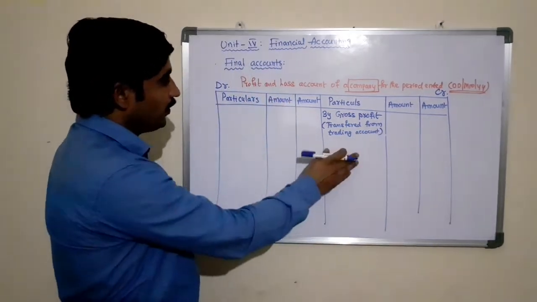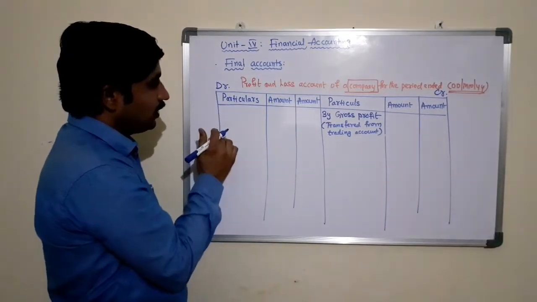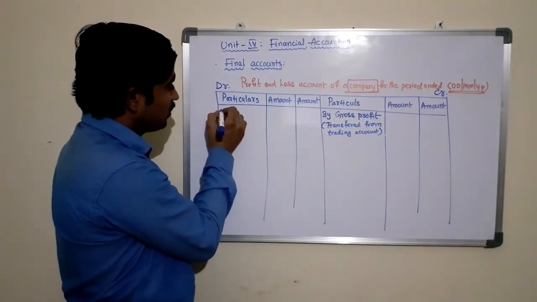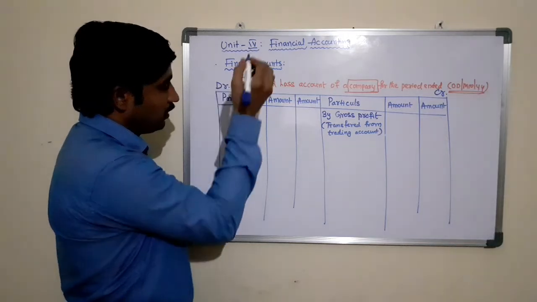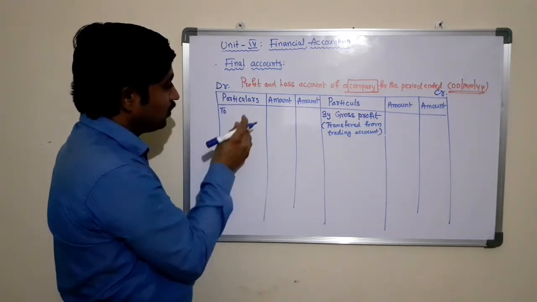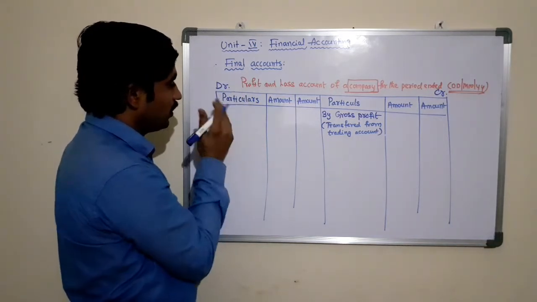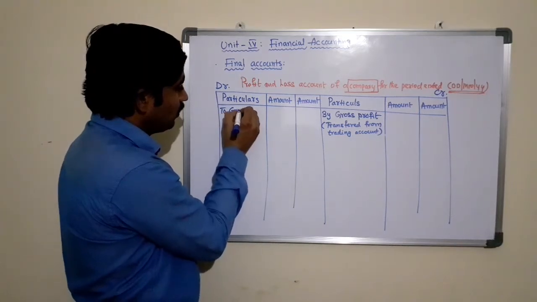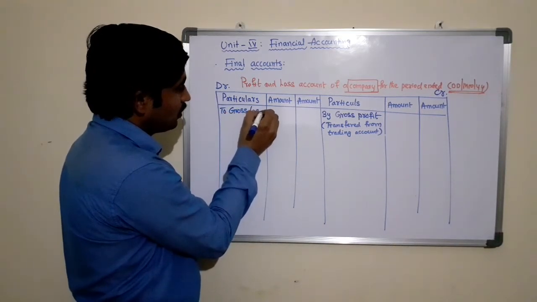Similarly, if you ascertain any gross loss by preparing the trading account, that we need to transfer to the debit side of profit and loss account as To gross loss.